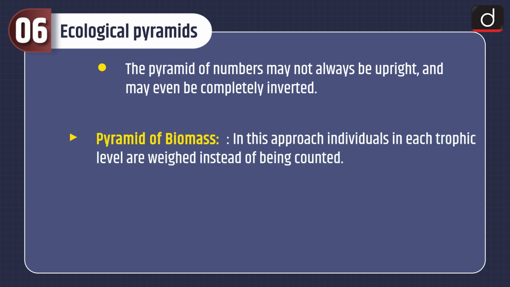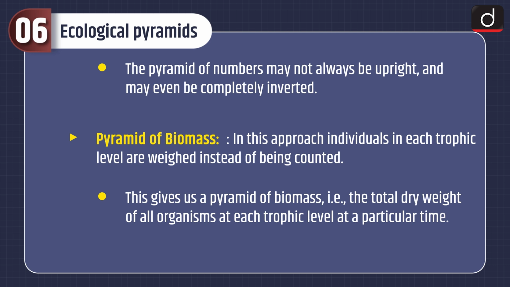Next is pyramid of biomass. In this approach, individuals in each trophic level are weighed instead of being counted. This gives us a pyramid of biomass, that is, the total dry weight of all organisms at each trophic level at a particular time. This pyramid can also be inverted.